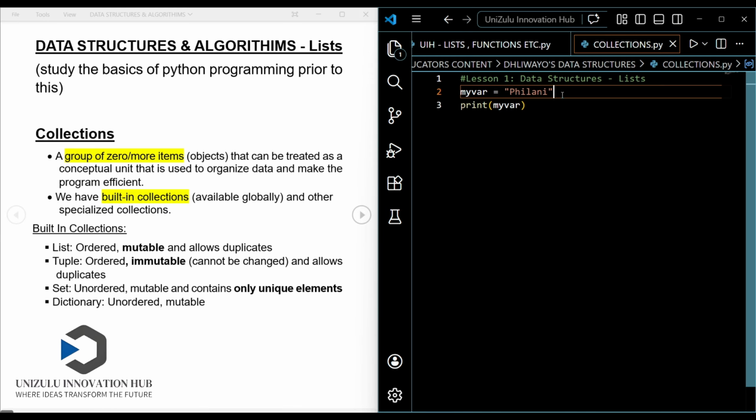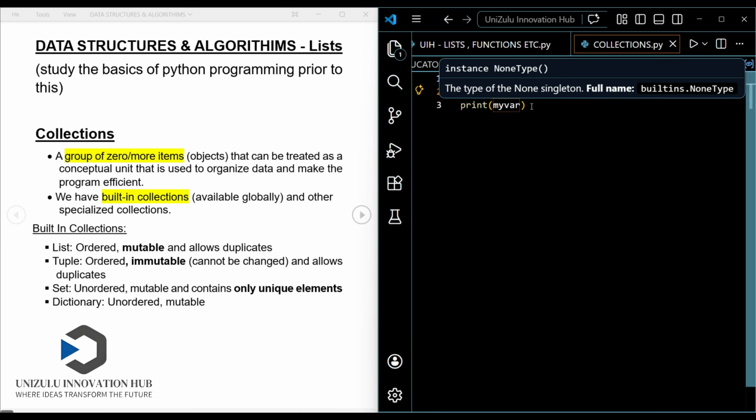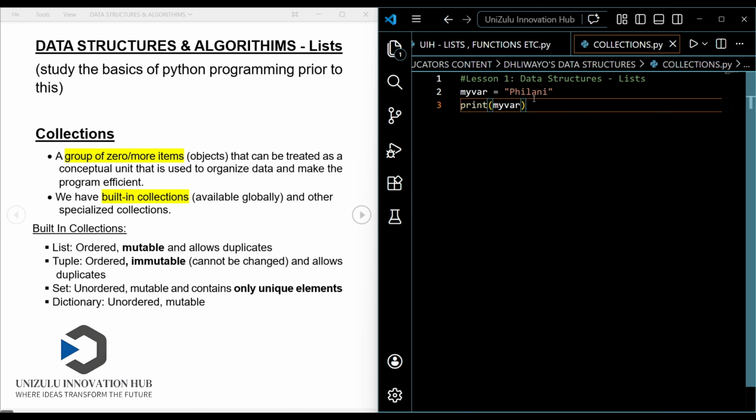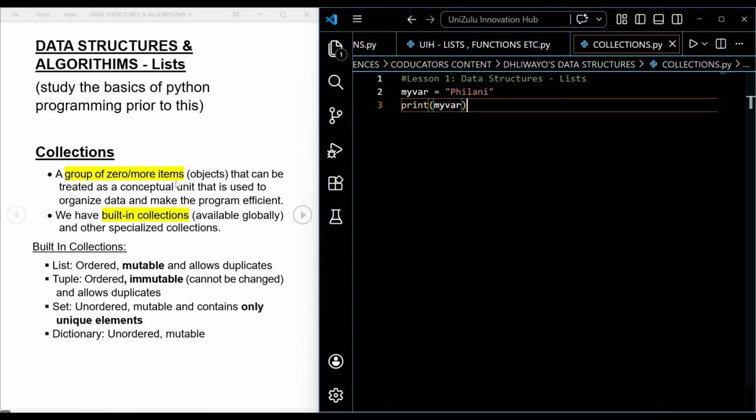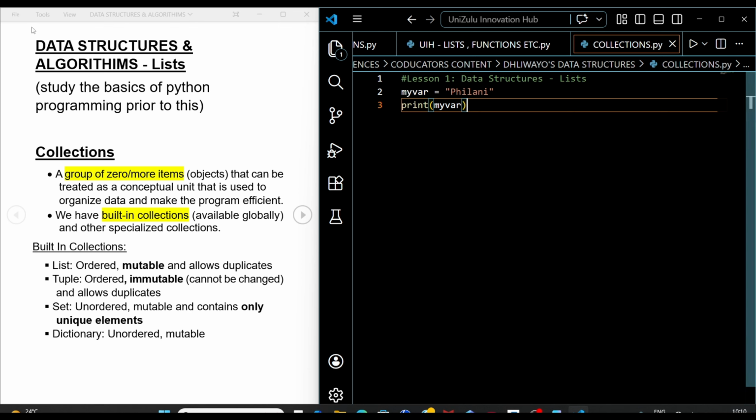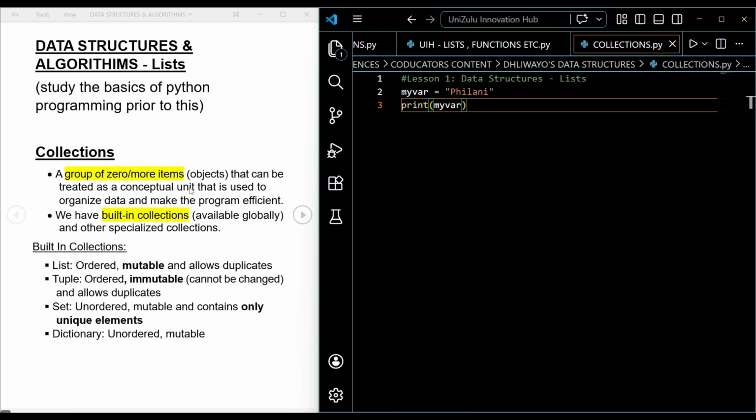We're not going to store only one string in the variable my var, but we want to store multiple strings. We've got different types of collections, but by definition, a collection is just a group of zero or more items that can be treated as a conceptual unit.